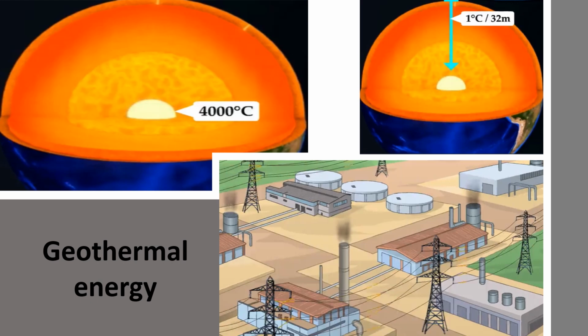We are lucky to have this high pressure and heat underground, which is again used for producing energy. Otherwise, just think, the earth has so much heat under its crust, and if nothing is done, what will happen? So man has come up with this idea of creating energy using the heat under the earth's crust. So we are again into process-based energy resources, which are abiotic, inexhaustible, cause very little pollution, and produce so much energy. So here we are done with our energy resources lesson.